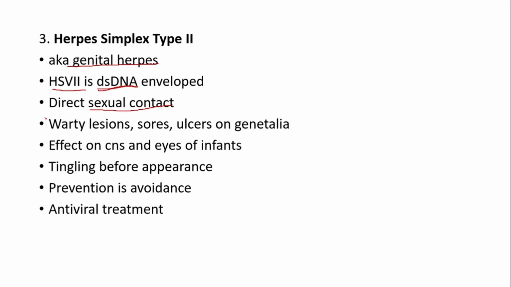They appear as warty lesions, sores, ulcers, जिस तरह हम छाले बोलते हैं, on the genitalia areas, and they affect the central nervous system, and they can affect the eyes of infants as well. ठीक है? And before these lesions appear, you might get a tingling, a burning sensation. Again, the only prevention is avoidance, and if contracted, then there are some antiviral treatments available.